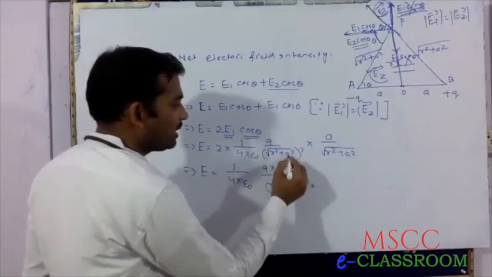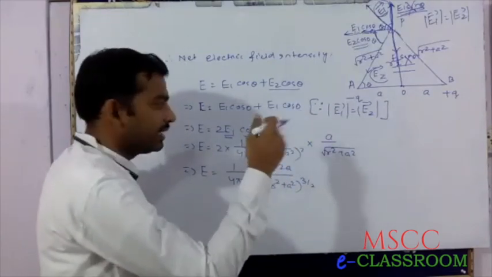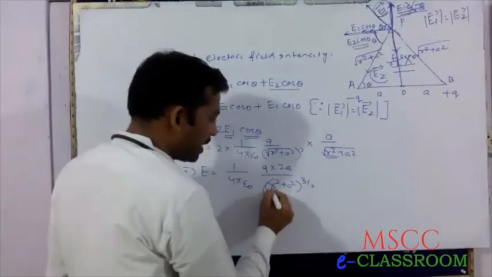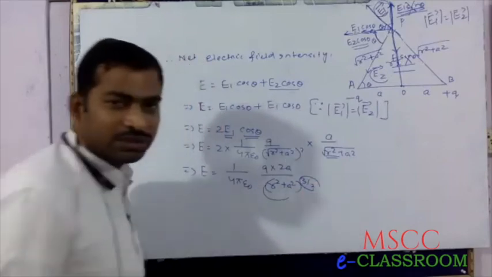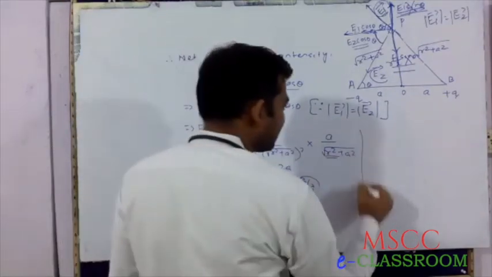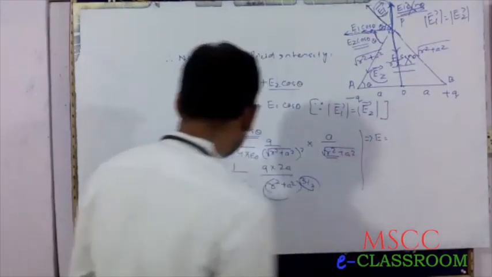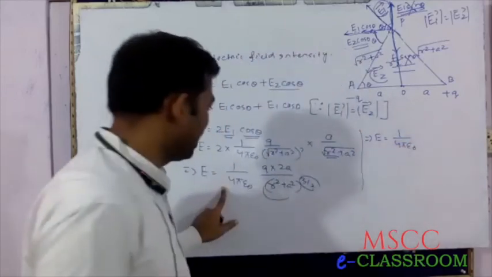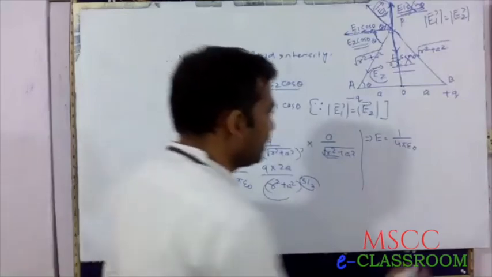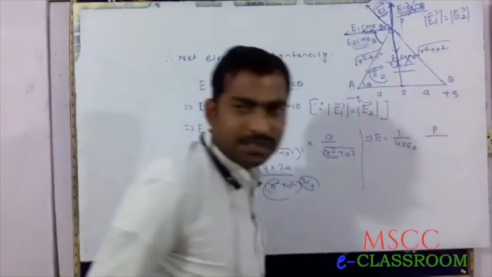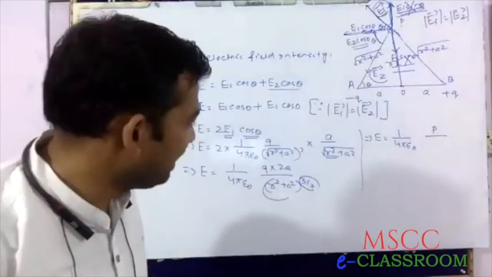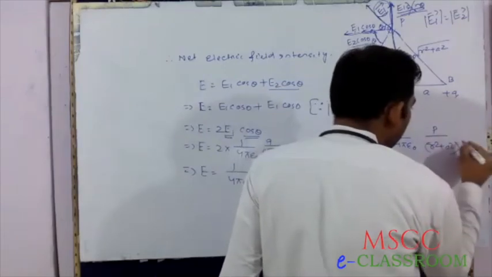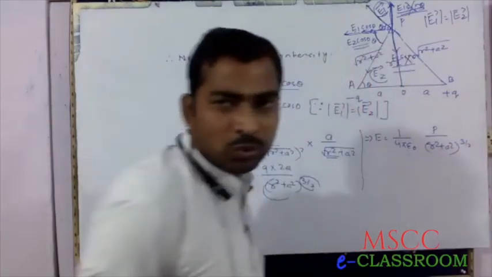The square root gives power 1 by 2, so overall the power is 3 by 2. That implies E equals 1 by 4 pi epsilon naught, in place of Q into 2A the electric dipole moment P, and in the denominator remaining the same, (R square plus A square) to the power 3 by 2.